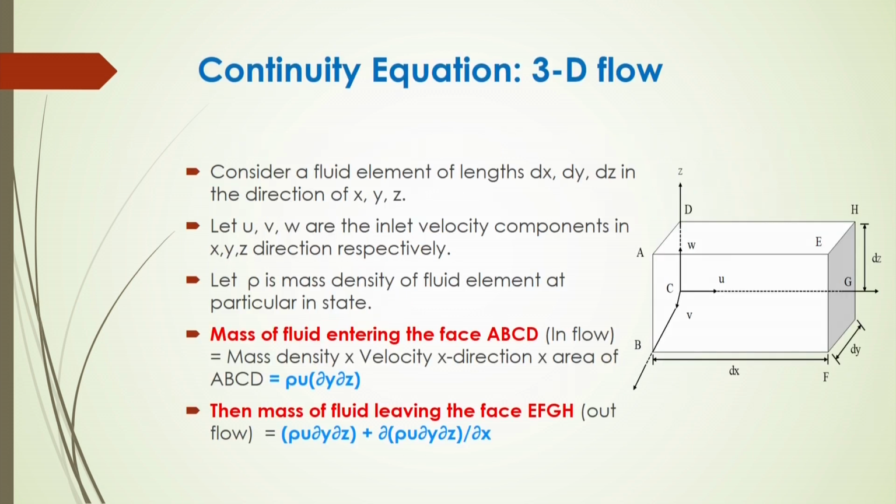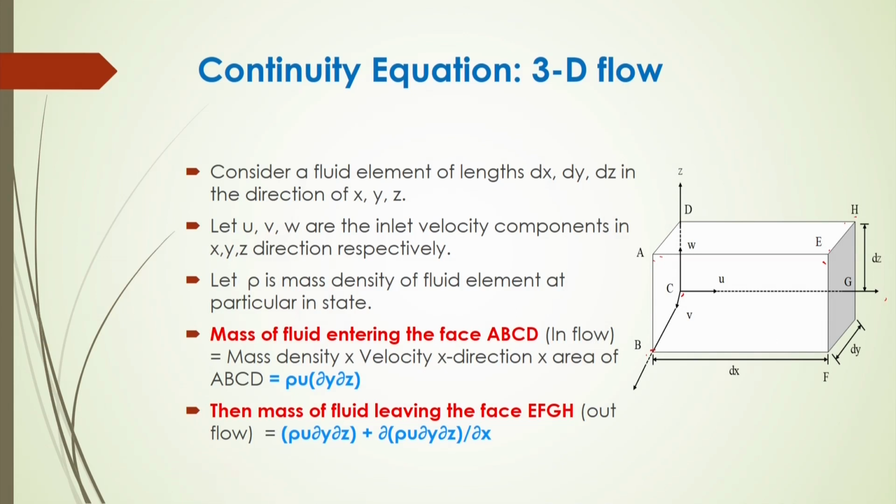Now, the continuity equation in 3-dimensional flow. In this case, consider a fluid element of lengths dx, dy and dz as per the diagram shown here. This is a 3-dimensional fluid element, and it will have faces A, B, C, D and E, F, G, H. These two are cross sections, and here are other cross sections A, E, H, D, and B, C, G, F. These are the cross sections of this fluid element.